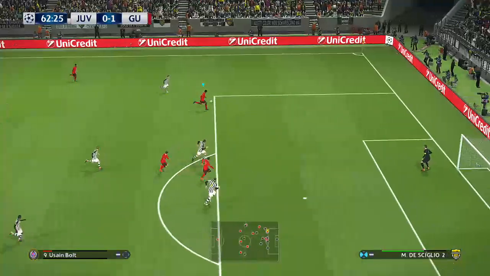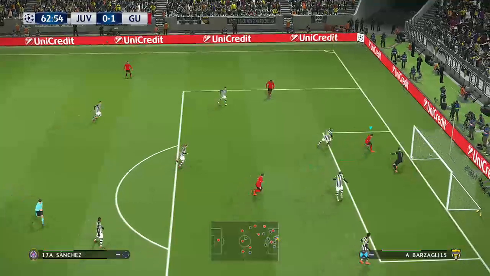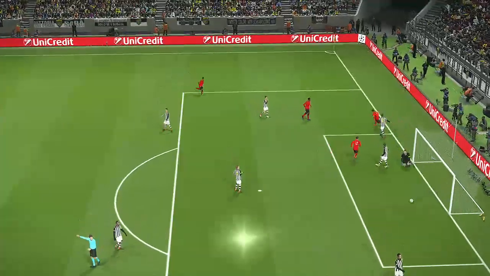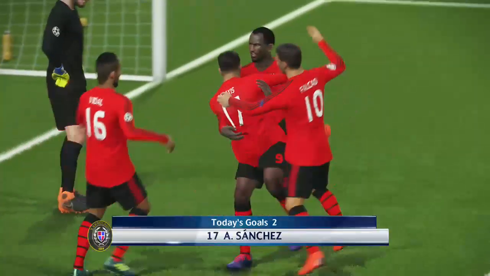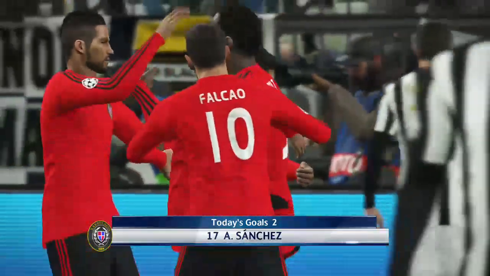Looks like a good ball through. Bolt. Shoots! Sanchez. Goal! What a goal from Alexis Sanchez! 2 up. That was a very good, threatening finish to pull clear. Second goal today for United.